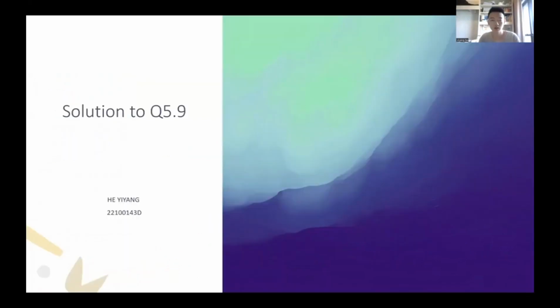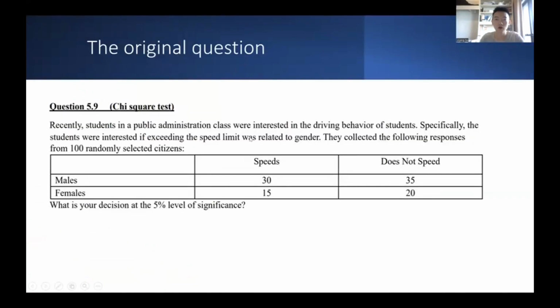Hello, this is Yiyang from Group D, and I'm going to talk about question 5.9, which is a chi-square test question. First, let's look at the original question. The question asks us to test if gender has a relationship to the existing speed limit.